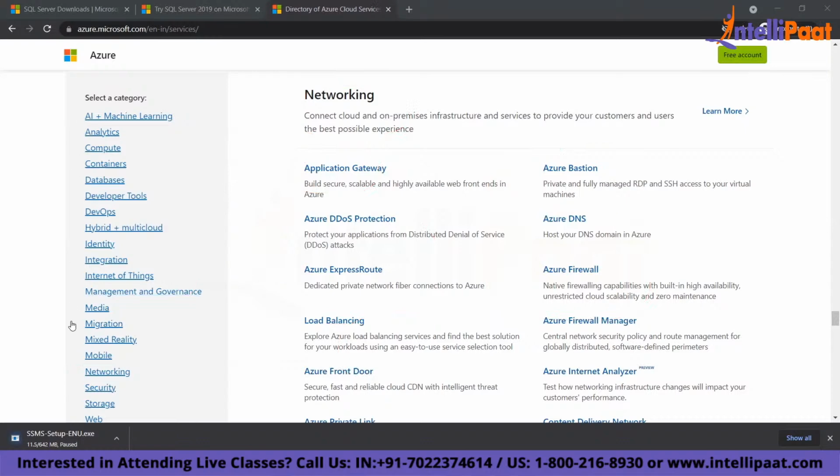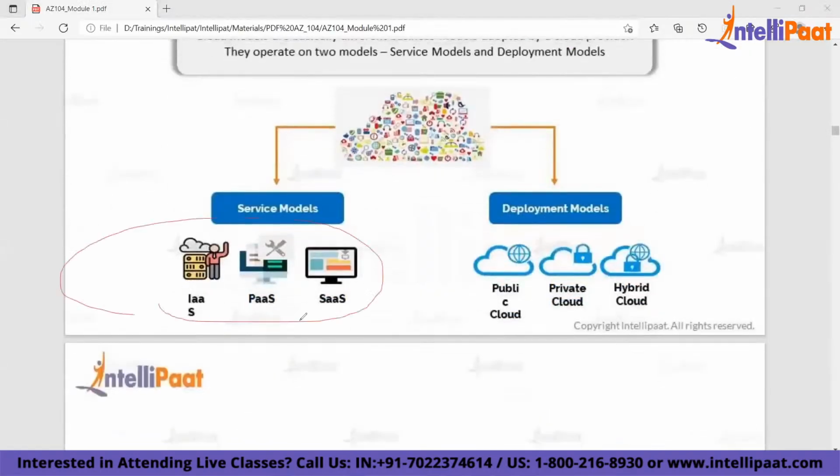Now these products are categorized into three buckets. These products can be either within infrastructure, within platform, or within software as a service. We will learn what is IaaS, what is PaaS, what is SaaS. So what is a service model? Service model means the various services that you see in Azure.